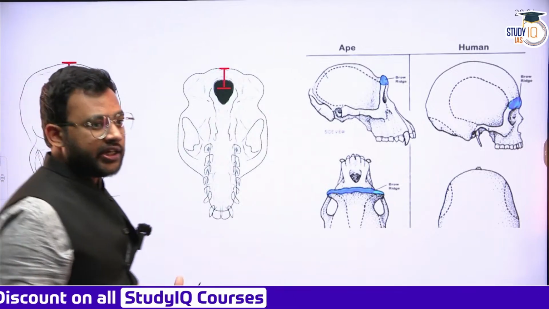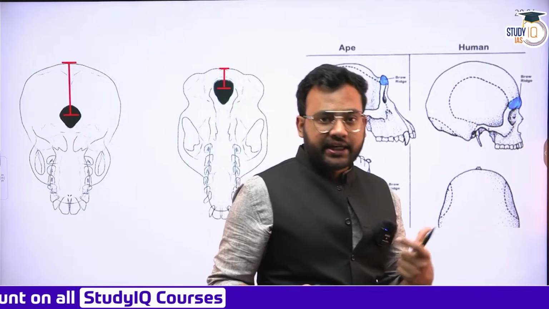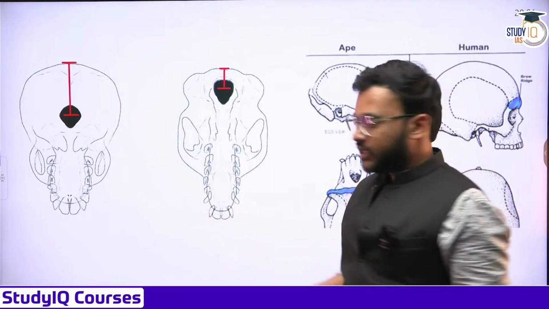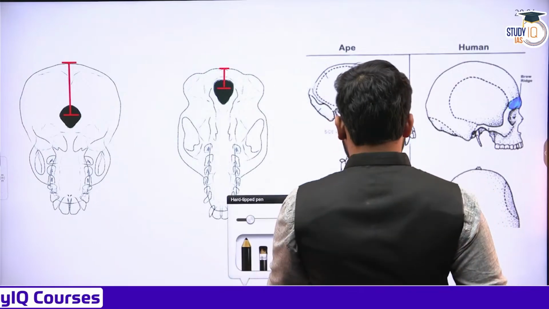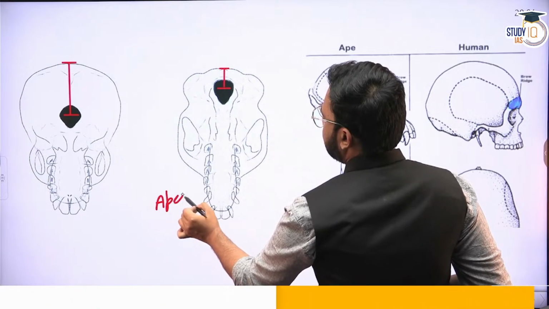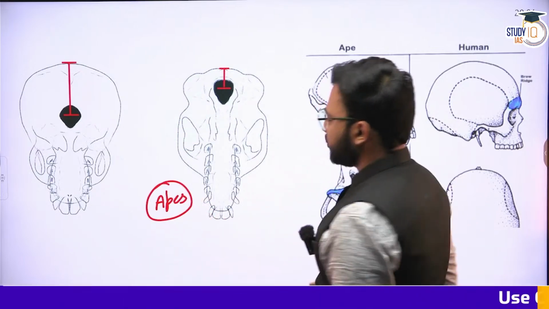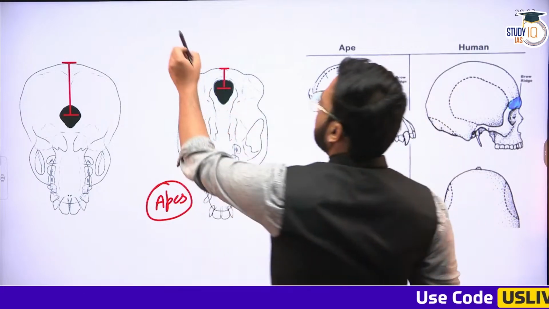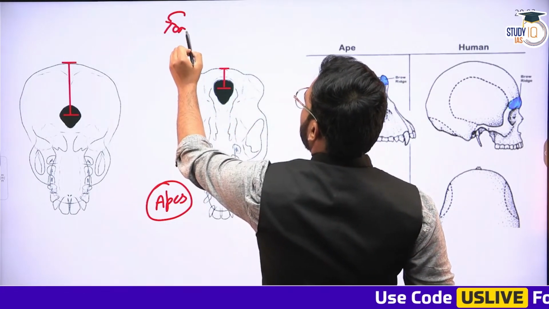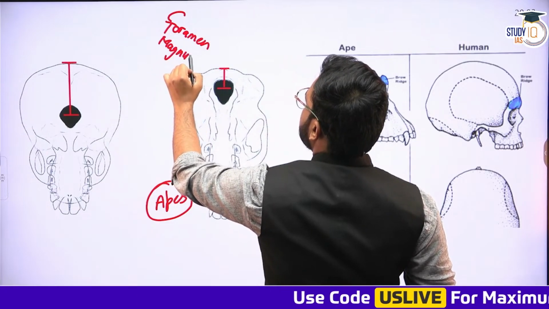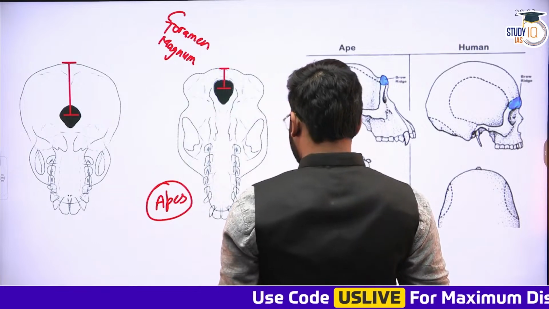It is slightly posteriorly placed in the case of apes. So we have a clear diagram so that you can easily understand things. This is part of an ape skull, and the positioning of the foramen magnum can be seen directed towards the more posterior end.